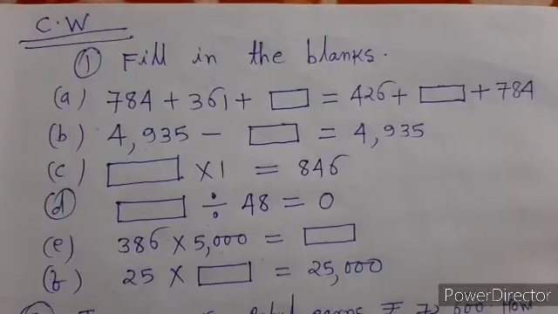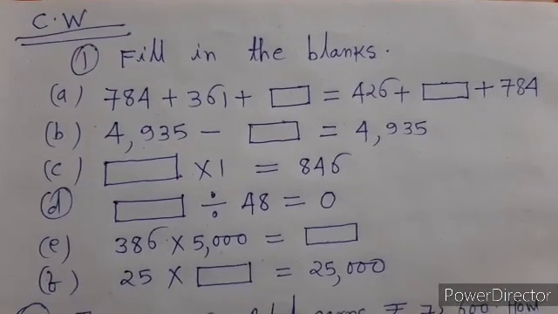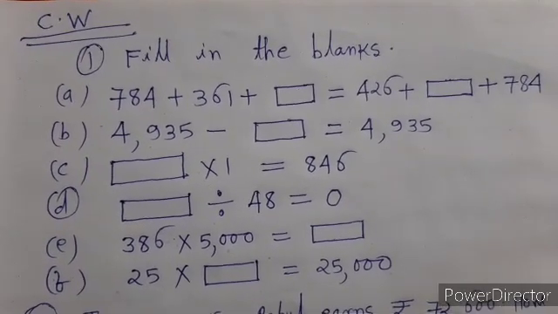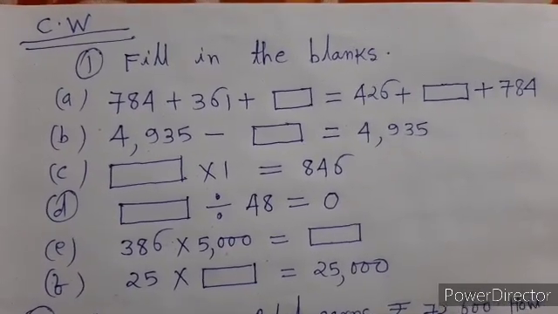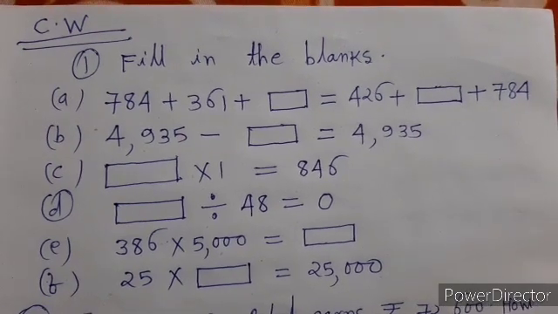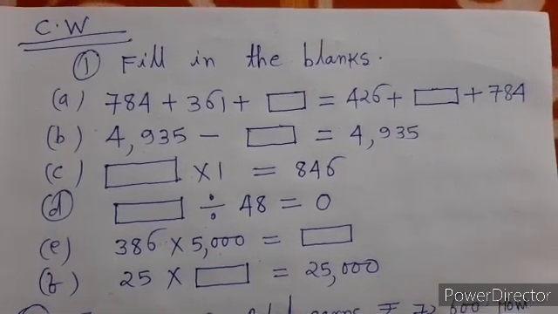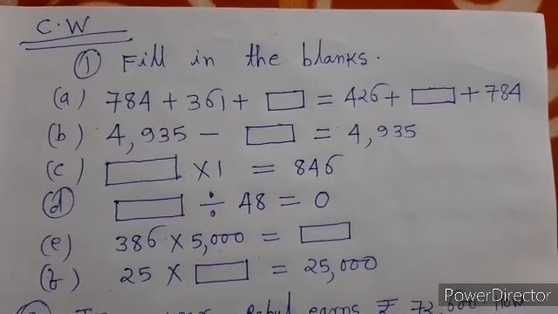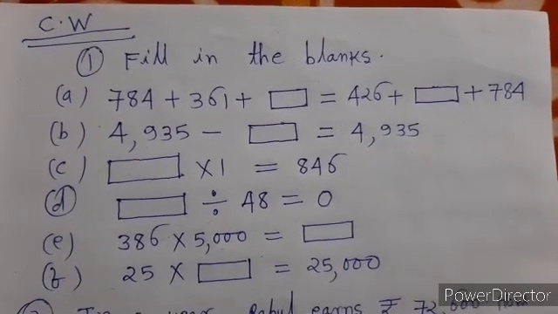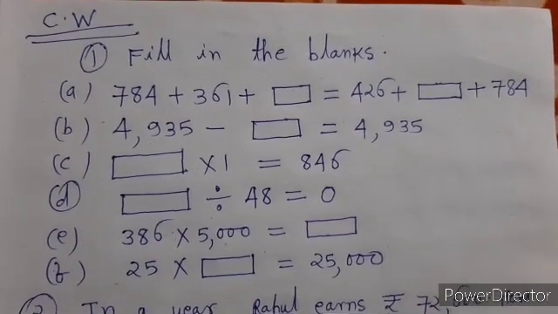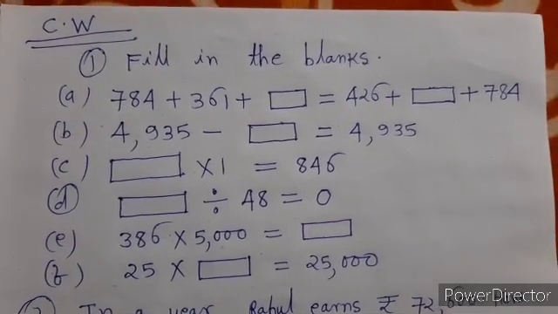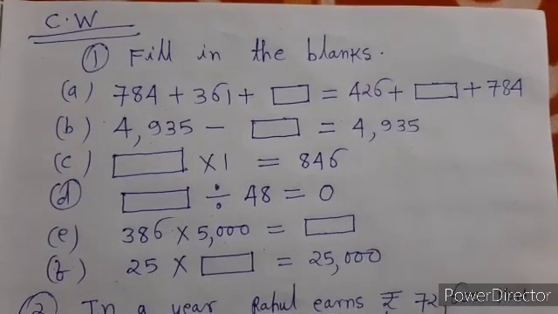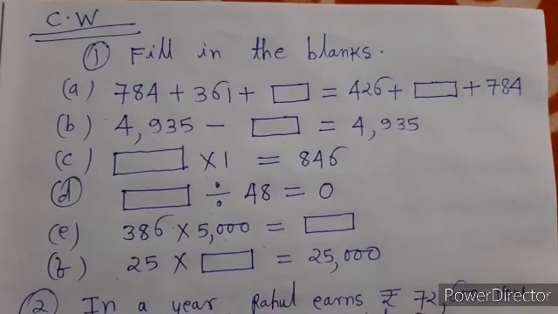I give you some questions to solve in the class. The first question is fill in the blanks. A: 784 plus 361 plus box is equal to 426 plus box plus 784. In question B, 4935 minus box is equal to 4935.